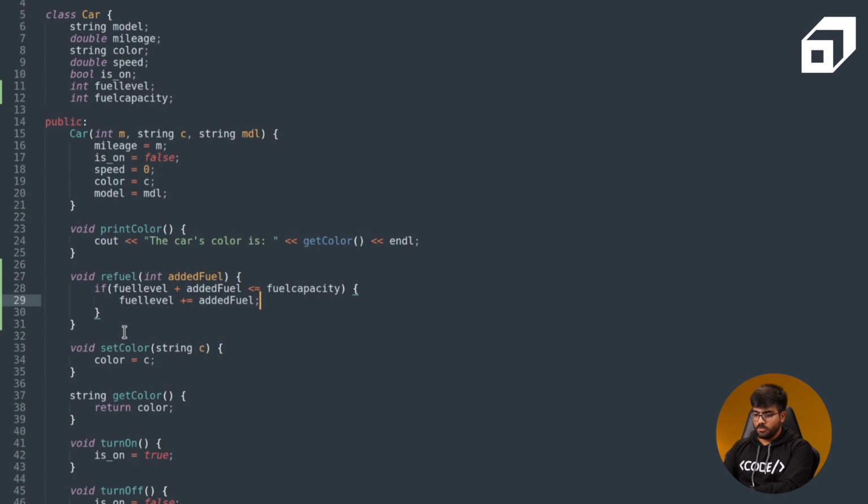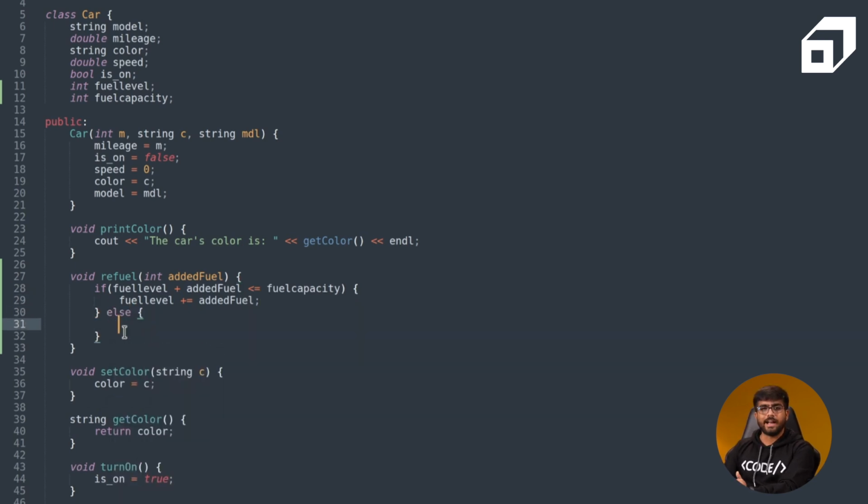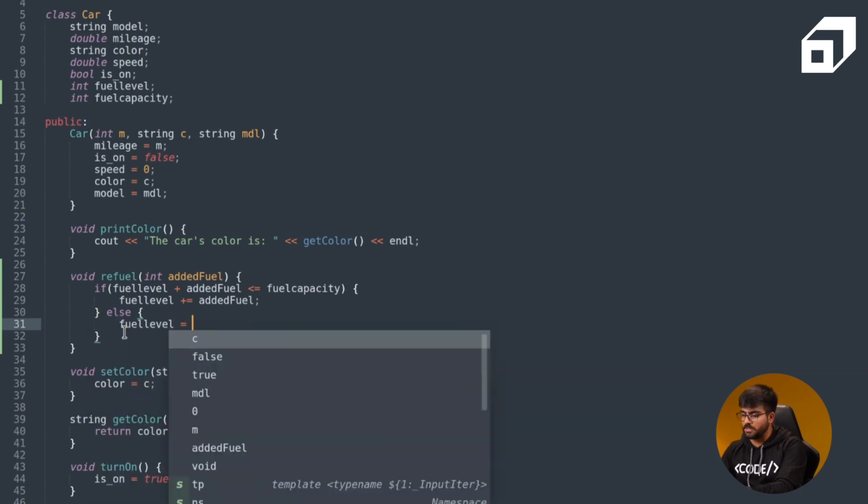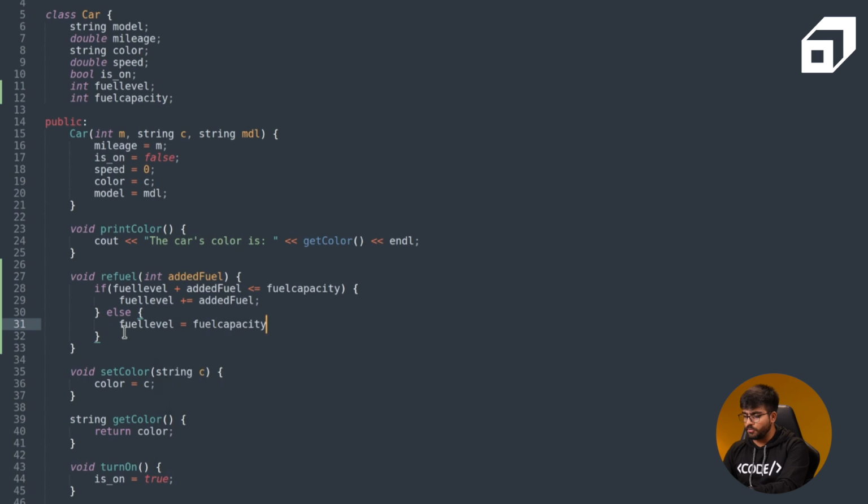If not, else what will happen? In this case, if we add that fuel to the current fuel level, it will exceed the fuel capacity. So what we can do is fuel level is equal to fuel capacity. So this is how we can just create a function and then anyone can use it from outside.